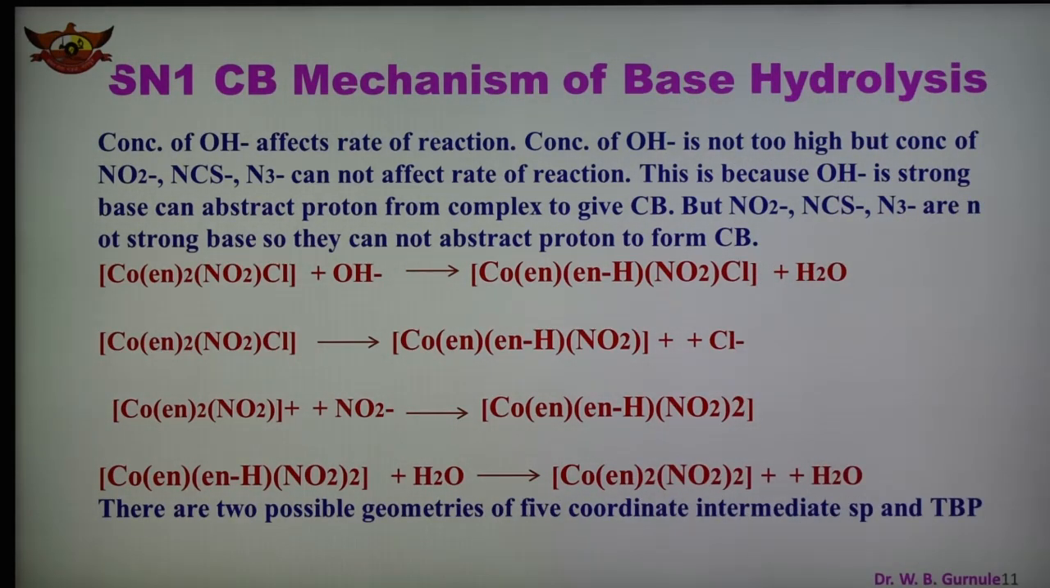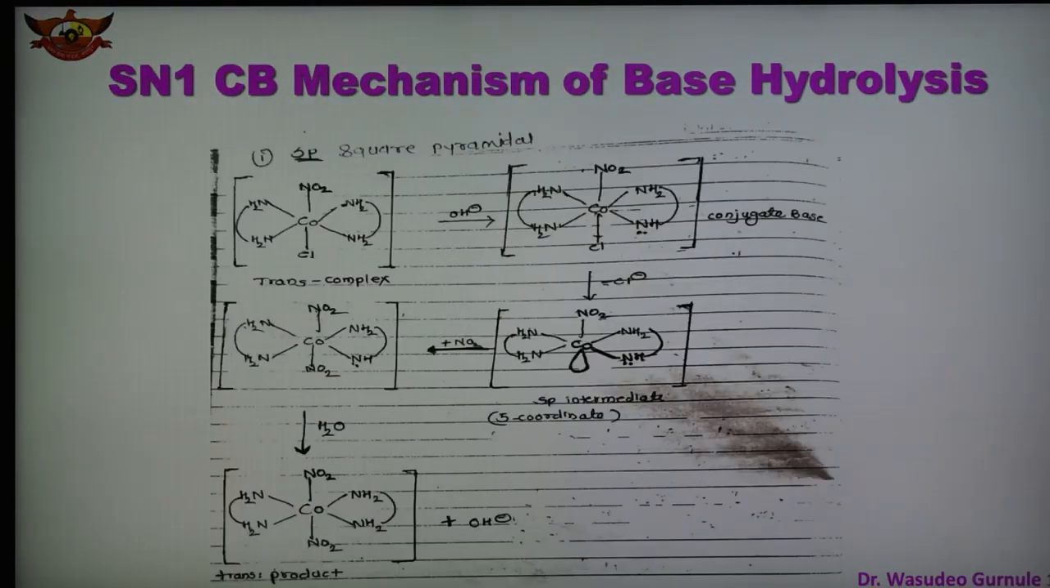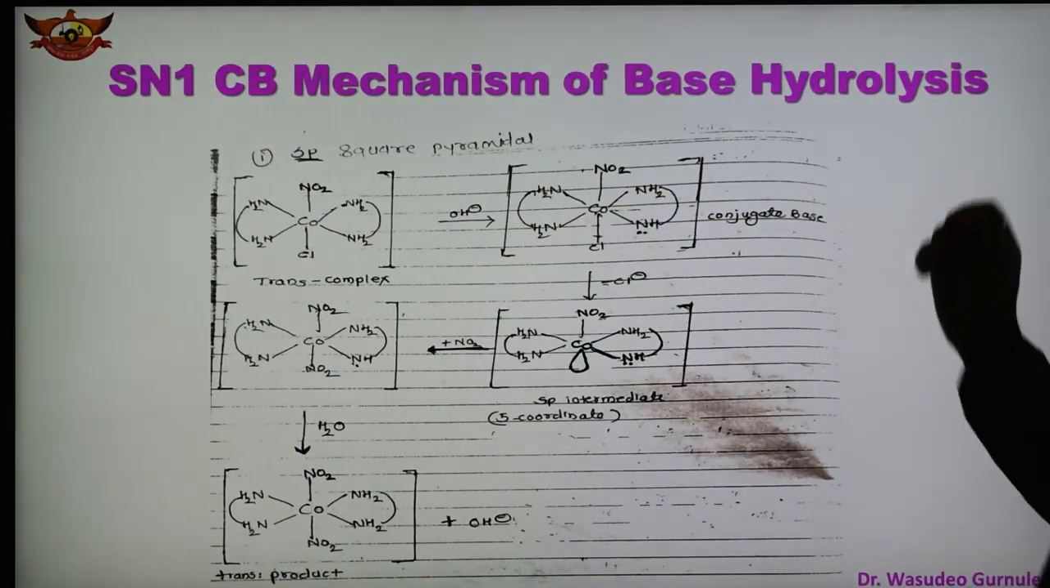So there are two possible geometries of the 5 coordinate intermediate, and that is square pyramidal and trigonal bipyramidal. So this is about the SN1CB mechanism, and now here is shown how the square pyramidal geometry arises in the SN1CB mechanism.